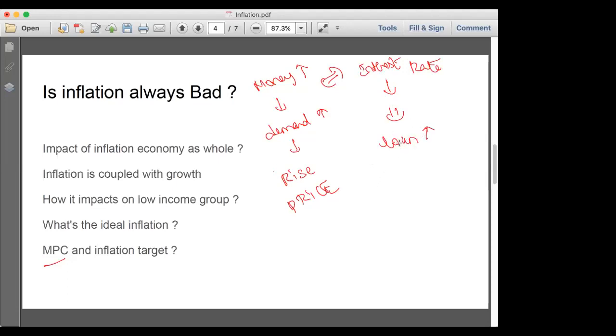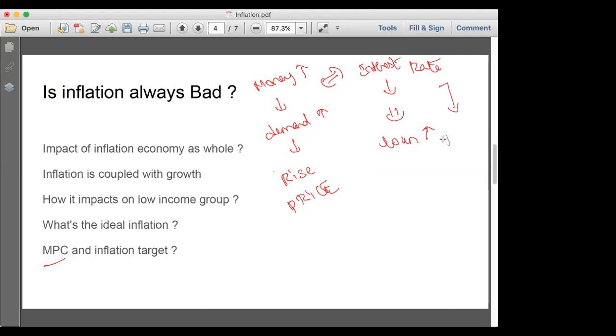So if the loans are more, then people will get more loans, and there will be more money in the market, and it will lead to demand, and the demand will lead to a price rise. Now if the interest rate is very high, then there will be less money in the market. Obviously there will not be inflation, but if there is no money in the market, then it will lead to deflation.